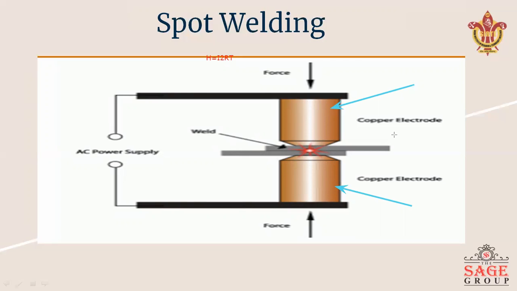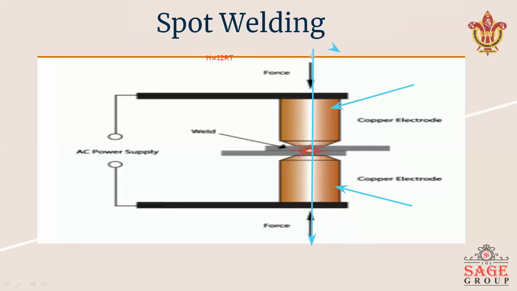The metal fuses in the center area of the interface between the two plates. At the same time, a high pressure is applied to complete the weld. My dear student, when we pass the current, after that you can apply the force. You can see here, this is the force to complete the weld.